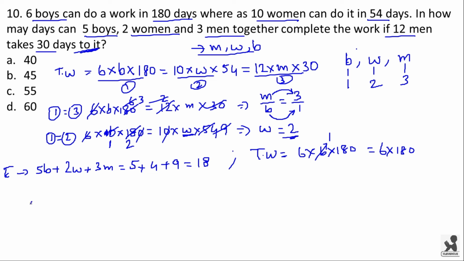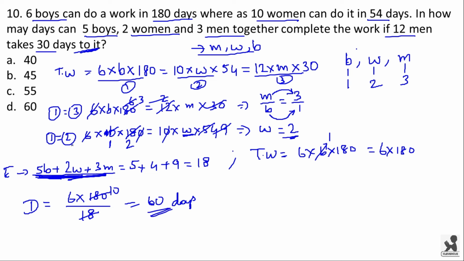Now the total number of days taken by 5 boys, 2 women and 3 men will be total work, that is 6 into 180, divided by the combined efficiency of 5 boys, 2 women and 3 men, that is calculated to be 18. Now this is equal to 60 days. See here 18 into 10 is 180. So the answer is 60 days. Option D is the right answer.